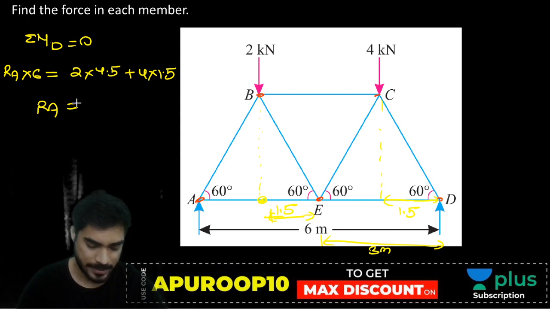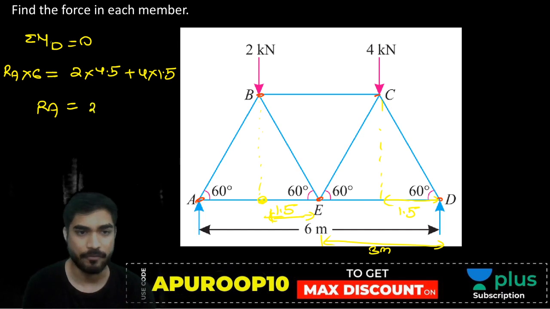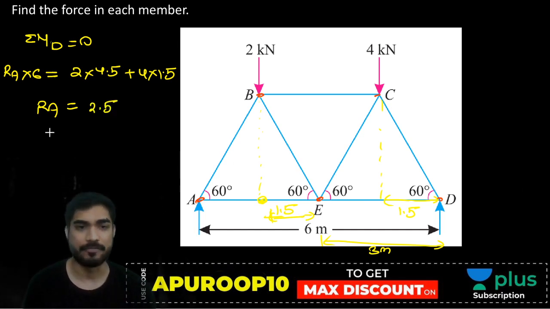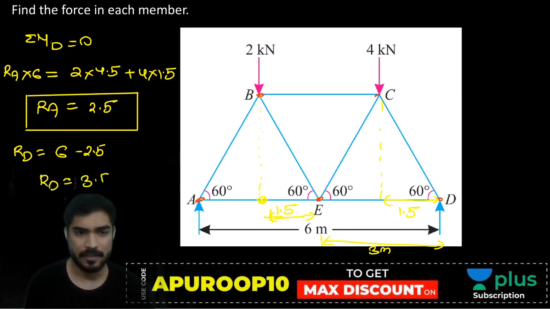Let's calculate it. Although you might have calculated it, but मेरे को अभी calculate करना है. 2 into 4.5 plus 4 into 1.5, that is 15 divided by 6, 2.5. RA is 2.5. And if RA is 2.5, RD will be 6 minus 2.5. 6 is the total downward force. So RD will be 6 minus 2.5, which means 3.5. RD will be 3.5.